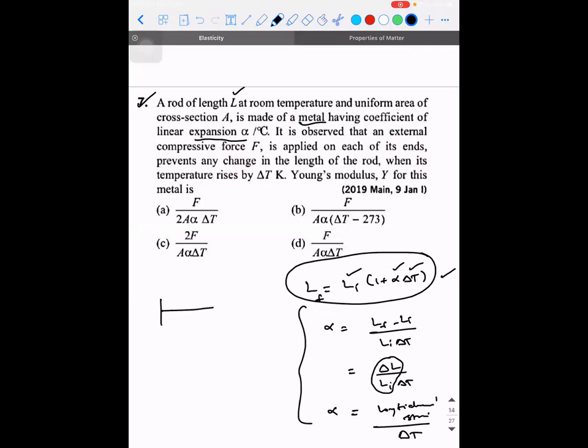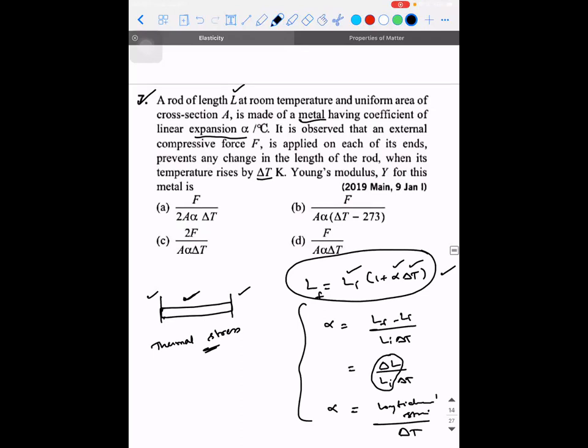So what they're trying to say is there is a metal rod which is fixed between two rigid ends. That is what is meant by compressional force. So when the temperature of this material rises by delta T, the compressional forces applied at the ends do not allow the material to expand. This kind of stress, applied at the ends of a rod when it is subjected to heat, is called thermal stress. Anyway, we'll be discussing this in the next chapter as well. So this object is undergoing thermal stress. Clear?